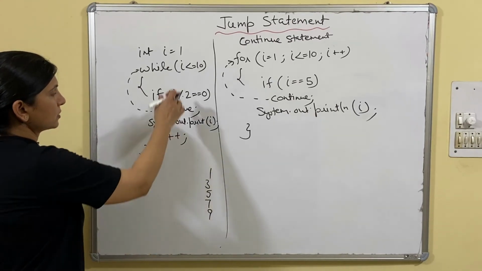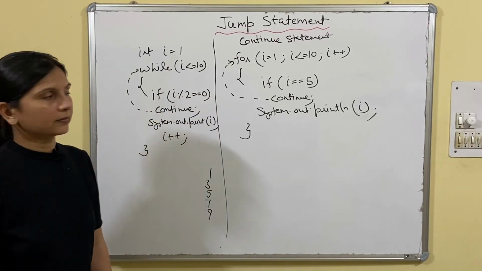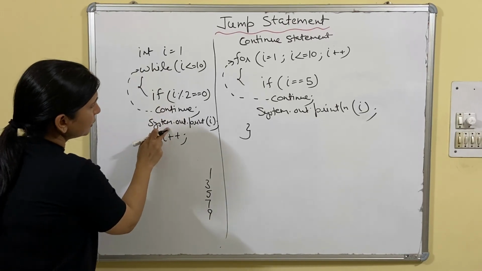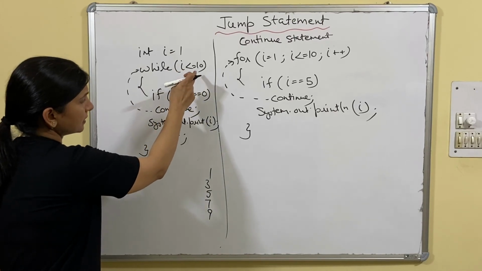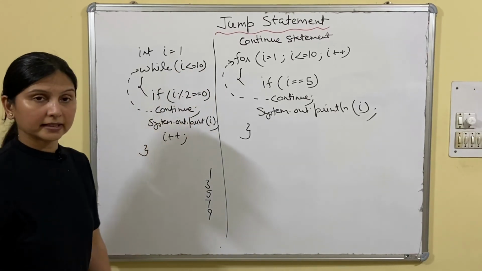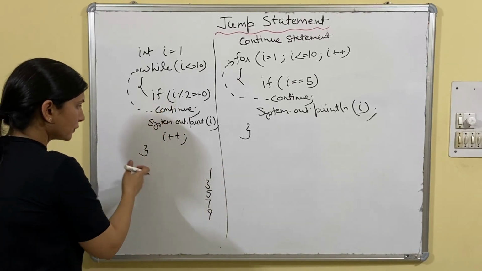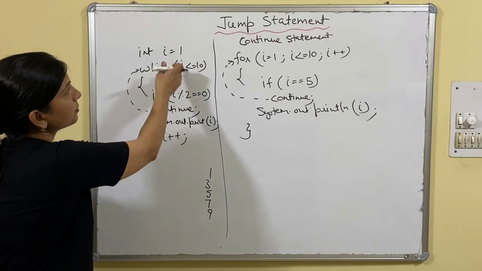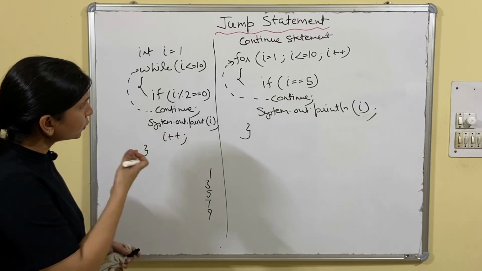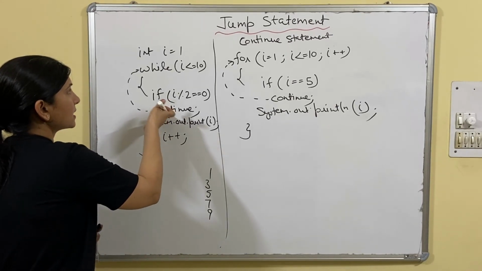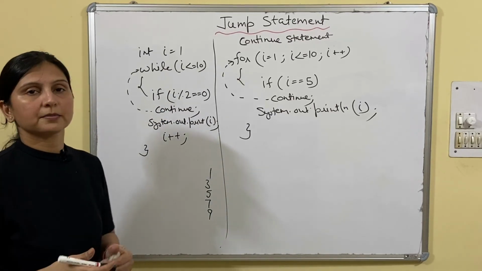Fine. So even numbers will not be displayed because of continue. Because continue will take you back. It will not reach here. It will not reach here. When the next iteration takes place, then it will come and that number will be displayed. Break will take you out from the loop. Continue will take you back to the next iteration. This is the difference between break and continue, and both are jump statements. We are jumping from one statement to another statement, isn't it? So that's why these are called jump statements.